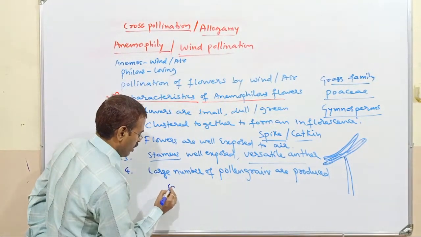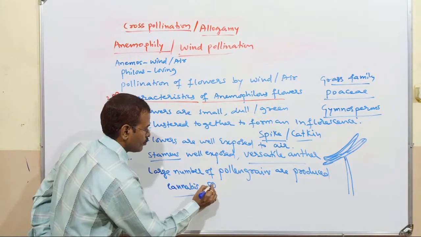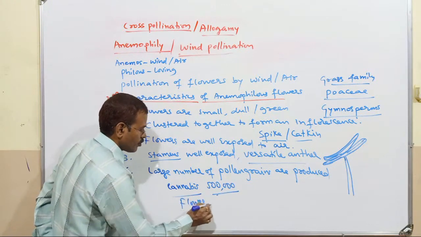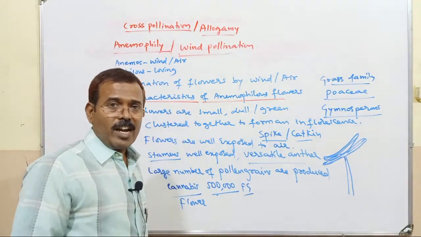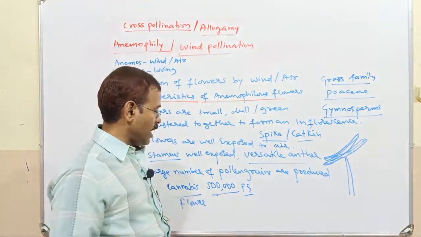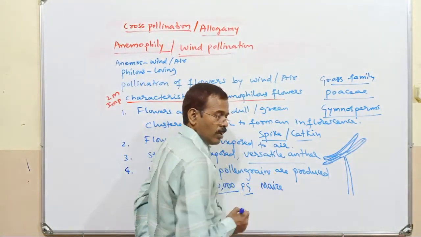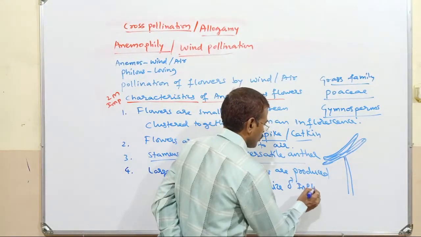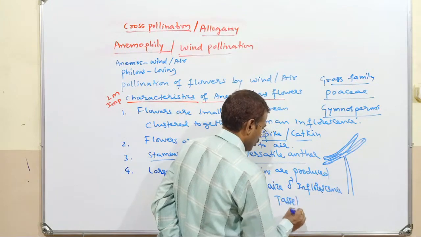Take for example the plant cannabis. A single flower can produce 5 lakh pollen grains. Similarly, in maize, the male inflorescence is known as tassel.